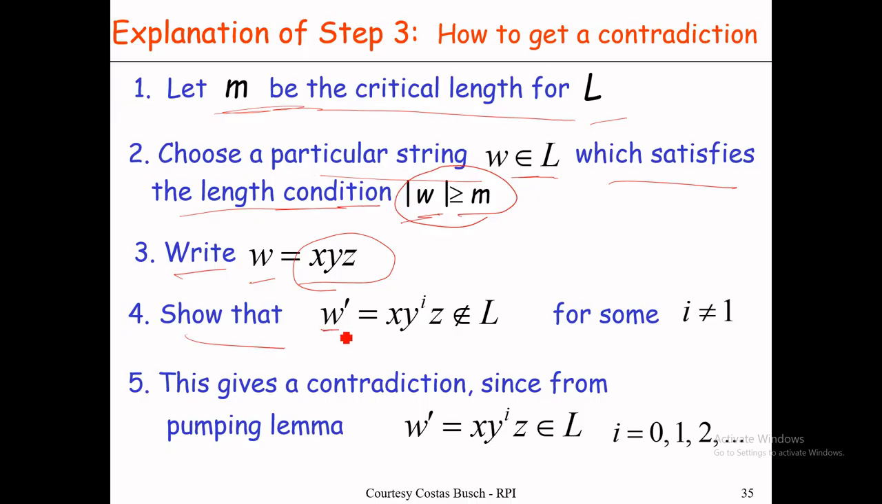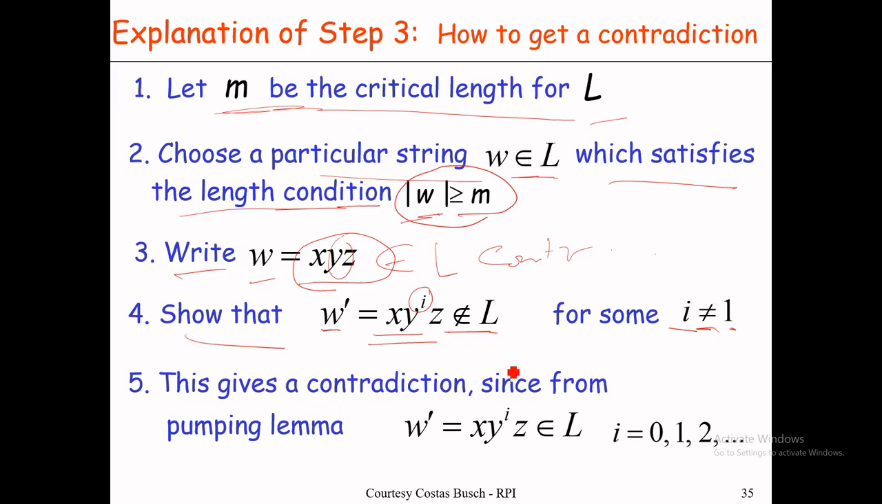And you have to devise or extract a string w prime, and if you change y to 2, 3, 4, any number, you get a string that does not belong to L. When i was 1, we had taken the string as part of the language, in this form. But if we change y to 2, 3, 4, any number, and the string does not belong to L, that's a contradiction, and the contradiction shows that the given language is not a regular language.